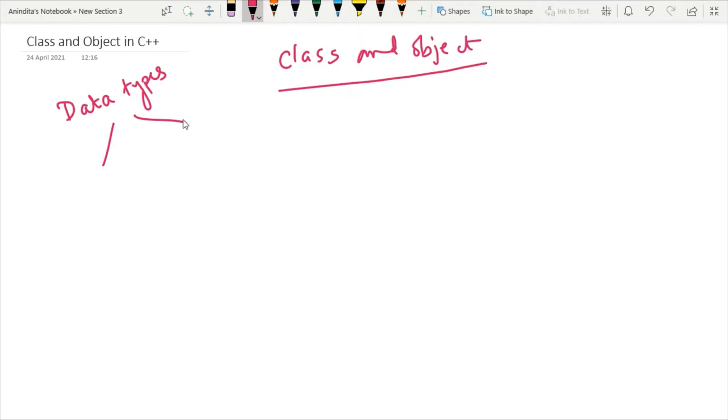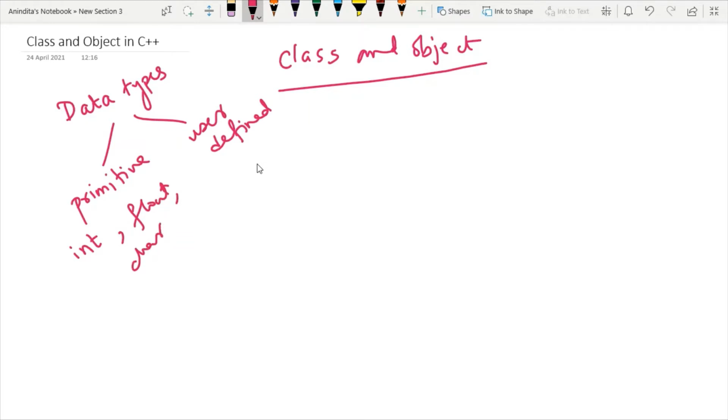Generally, we have two specific kinds of data types. One is primitive data type and another one is known as user defined data type. Primitive data type means the data types which are already defined, predefined data types, just like int, float, character. And user defined data type means the syntax of the data type will be defined by the programmer.